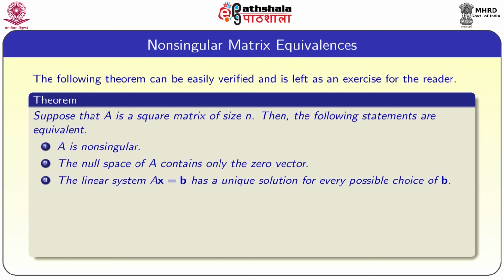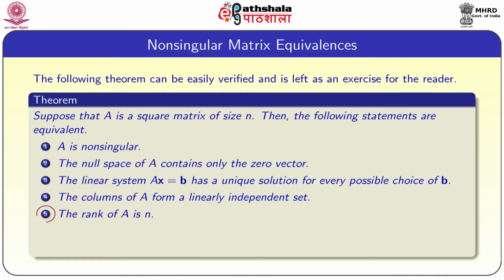So, x equal to A inverse b, that is a unique solution for x. The columns of A form a linearly independent set. The rank of A is n. The rank of A is the number of linearly independent columns. So, if columns are linearly independent, then rank of A equal to n.